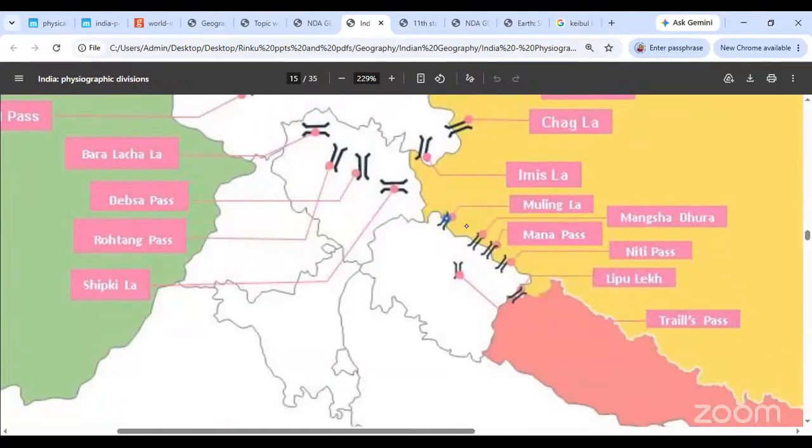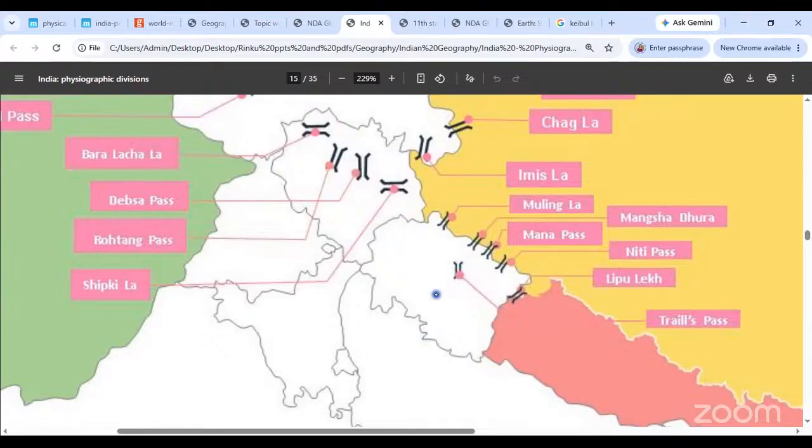You have the Mulingla Pass, the Mana Pass, the Niti Pass, and the Lipulek Pass. You see this one? This is the Lipulek, the one on the border of India and Nepal. Once again, the Lipulek Pass is important for connecting with Nepal and for going towards the Tibet region. This is the pass you use to go on the Mansarovar Yatra. So if you wish to go to the Kailash Mountains, this is the pass that you will access. The Lipulek Pass.